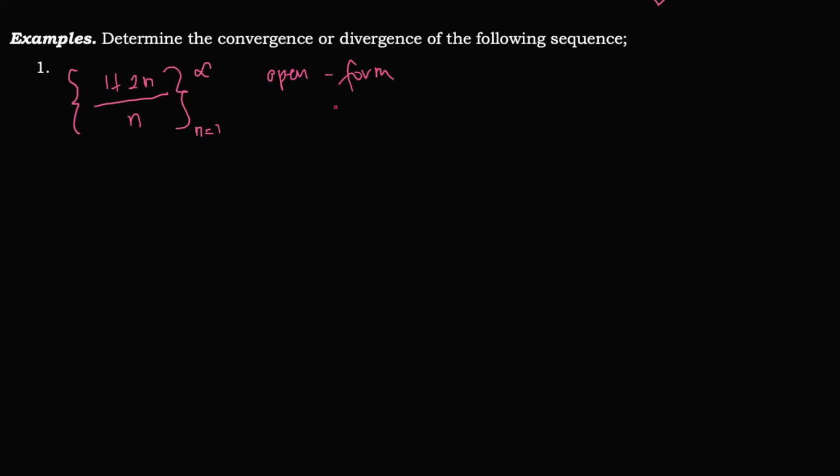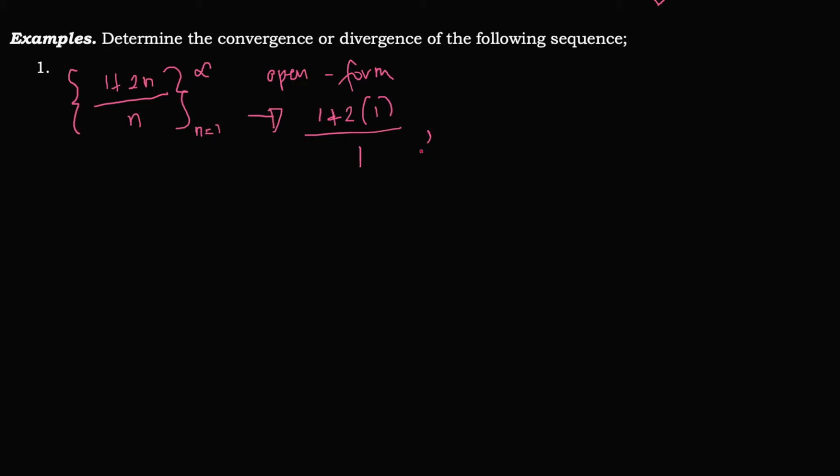To write a sequence in an open form, we must only substitute the values of n and then simplify. So the first term will be (1 + 2 times 1) all over 1. Take note, a sequence has commas, but a series has a plus sign.